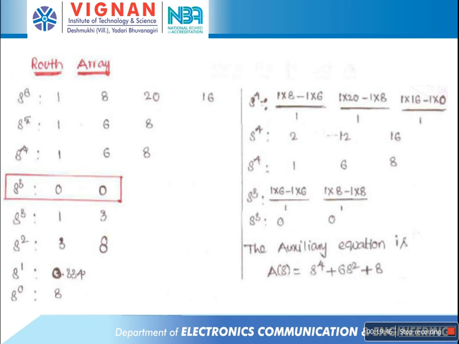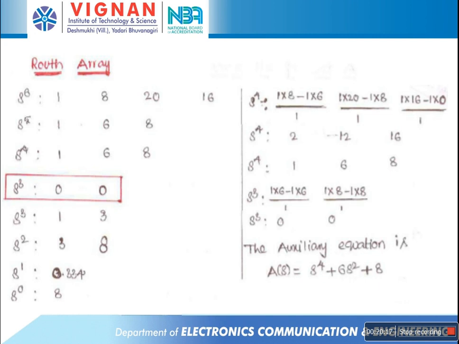How to find the s power 4 row elements using the previous two rows? The first element of the s power 4 row is (1 into 8 minus 1 into 6) by 1. That value is 1, and similarly the next elements. Next find out the s power 3 row. Here all are zeros. The s power 3 row elements all are zeros.